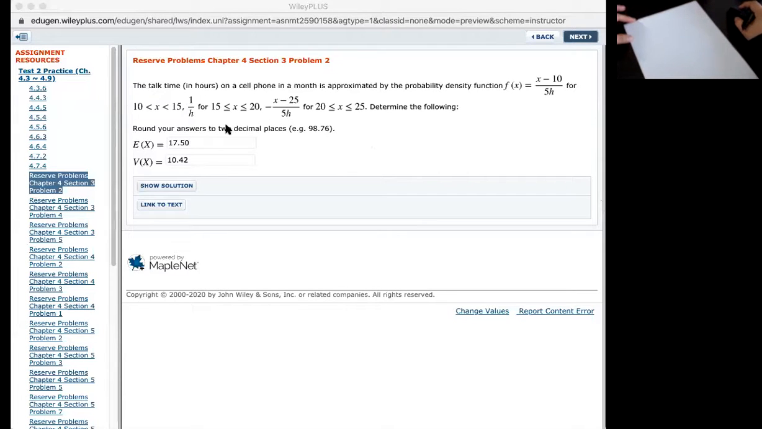So here's the question. The talk time in hours on a cell phone in a month is approximated by the probability density function f of x, defined by (x minus 10) over 5h for x between 10 and 15, then 1 over h for x between 15 and 20, and then minus (x minus 25) over 5h for x between 20 and 25. We have to determine the expected value and variance.